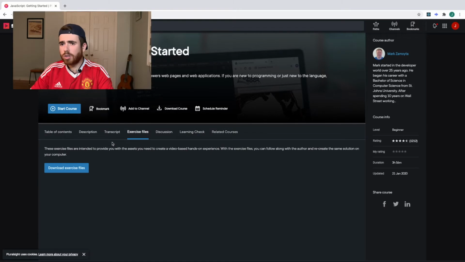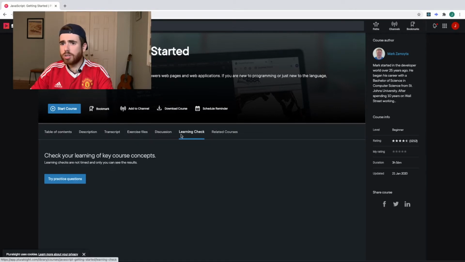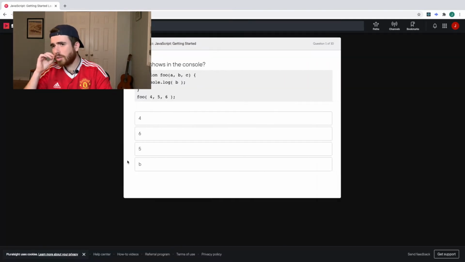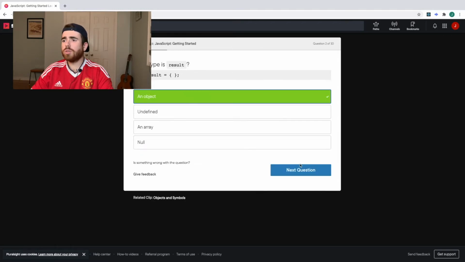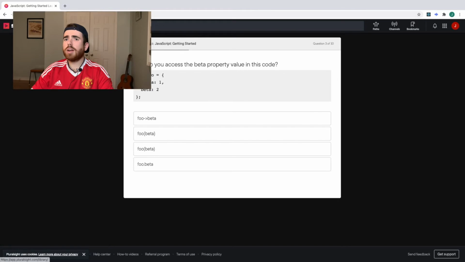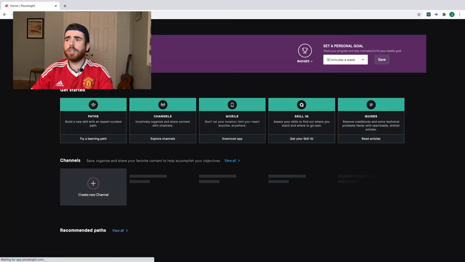And it also looks like there's some exercise files, so that's awesome. Learning check. There's practice questions, which is awesome too. Let's do a couple of those. So what shows in the console? This is pretty cool. I like seeing little quizzes like this. So what will it show here, right? If you console log B, it'll show 5. Cool.